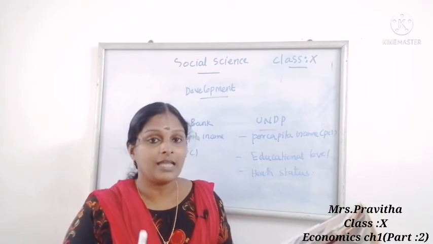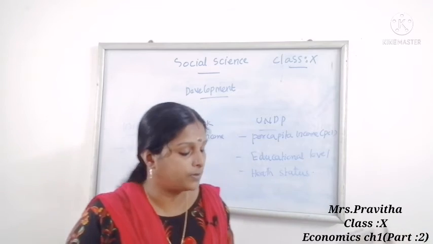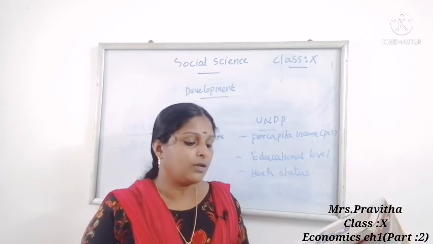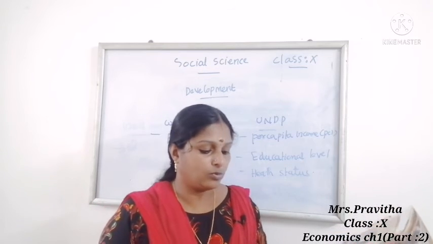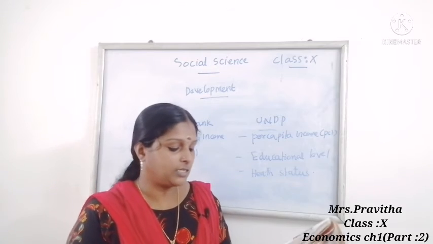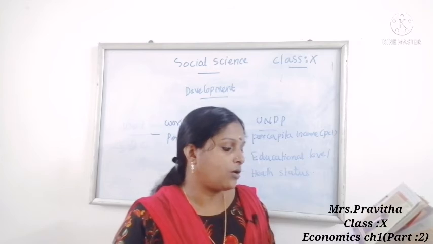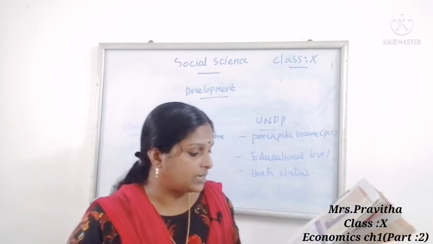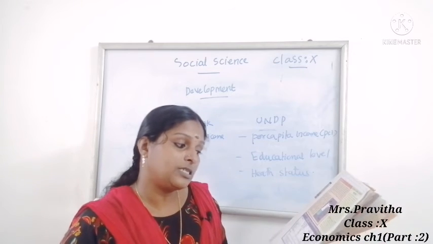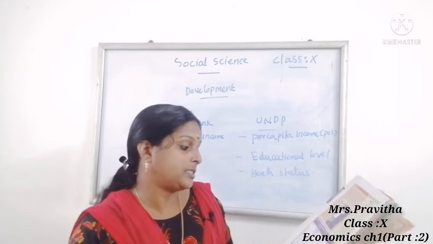Then per capita income, I already told you how it is calculated. From the given data, can you tell which country has more per capita income, which country has more life expectancy, which country's literacy rate is high? And all together, what about the human development index rank?